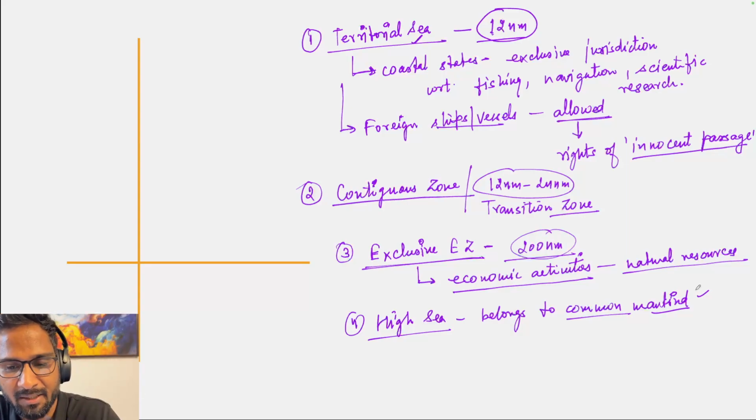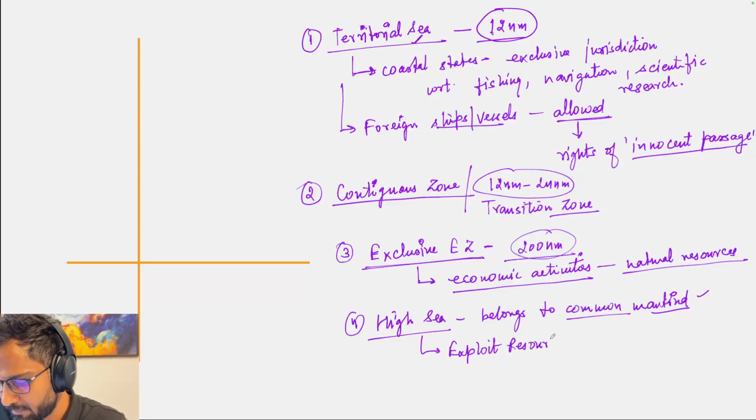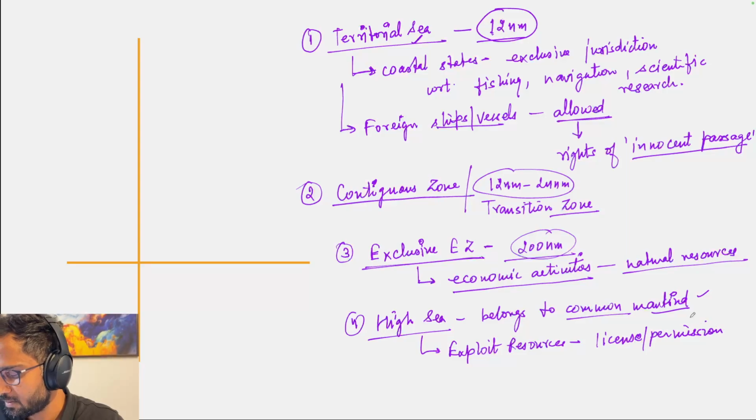So fishing activity, navigation, scientific work, all these things could be done in the high seas by any of the coastal or non-coastal states. In order to exploit resources in the high sea, all you need is a license or permission from the International Seabed Authority.